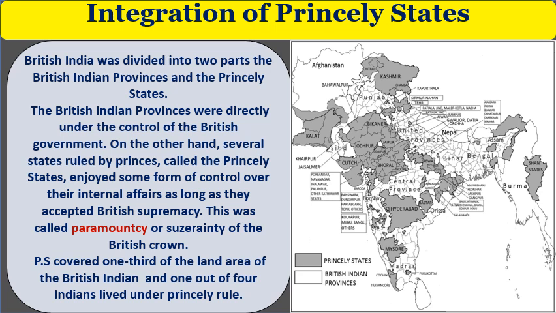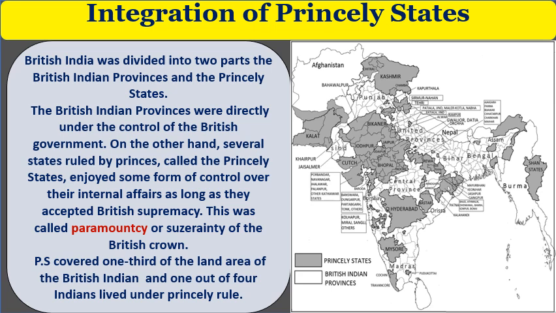On the other hand, several states ruled by local princes, called the princely states, enjoyed some form of control over their internal affairs as long as they accepted British supremacy. This is called paramountcy or suzerainty of the British Crown.